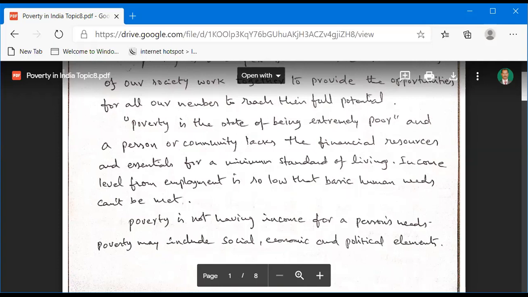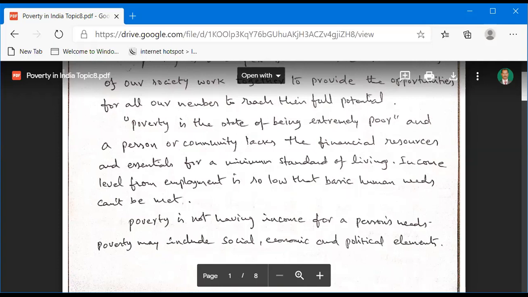And poverty is not having income for a person's needs. Poverty may include social, economic, and political elements. So the person who has some needs but has no money or financial resources available, it may lead to poverty.